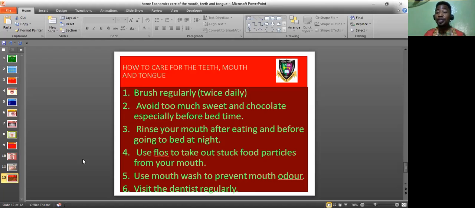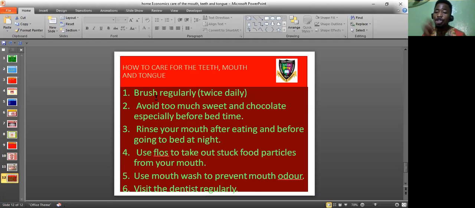So it's very important you take care of your mouth, because you talk with your mouth. It's a very, very important, vital organ that you shouldn't joke with because you use it every day, especially you teachers and pupils, we communicate with it. So you can't afford to make your mouth smell. In fact, you shouldn't have bad breath. So how do you take care of your teeth, mouth, and tongue?